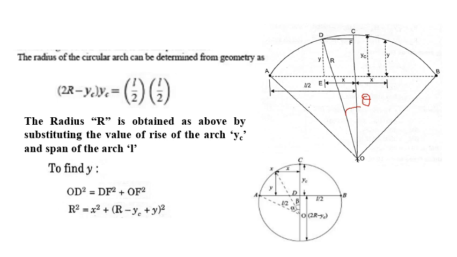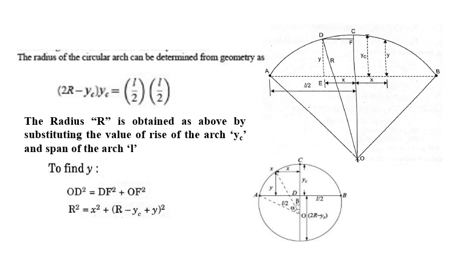Circular arches are mainly designed because they look more beautiful than the parabolic arch, but for calculation purposes, parabolic arches are easier compared to circular arches. Nothing else is different in the structural way.